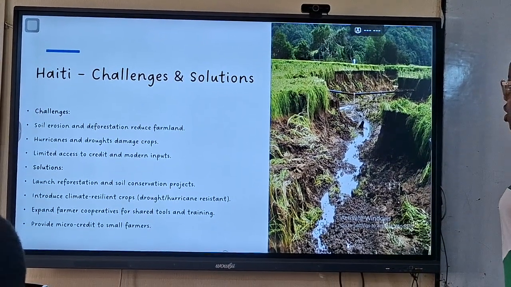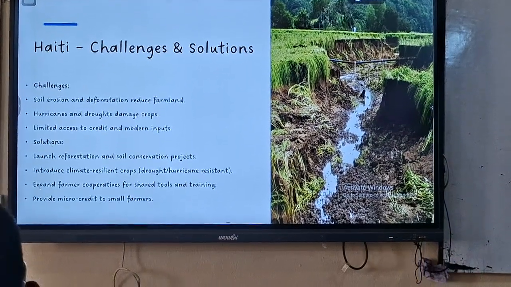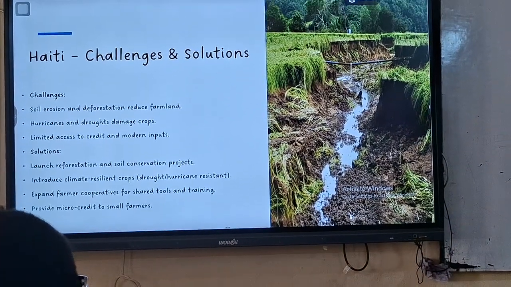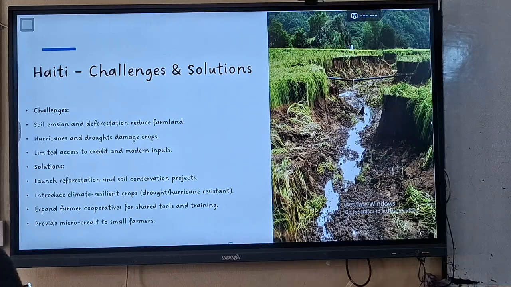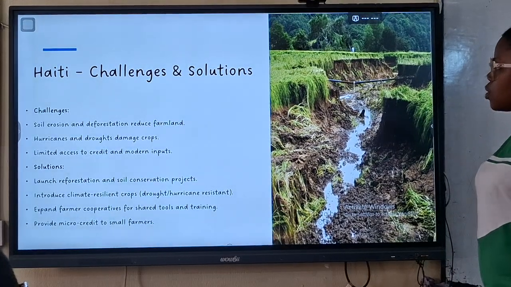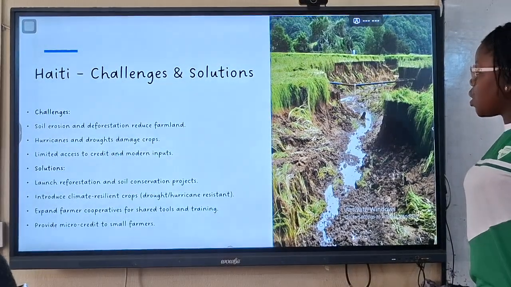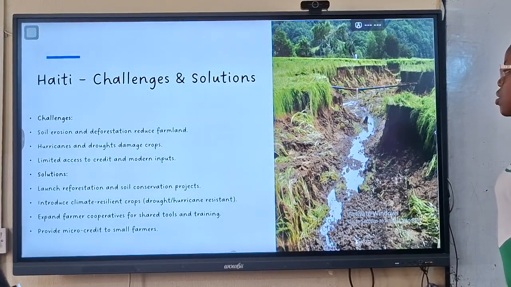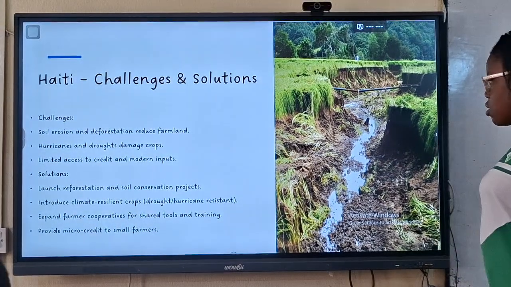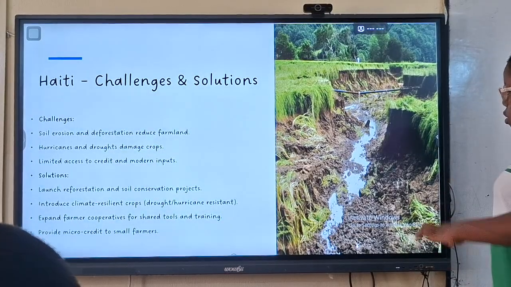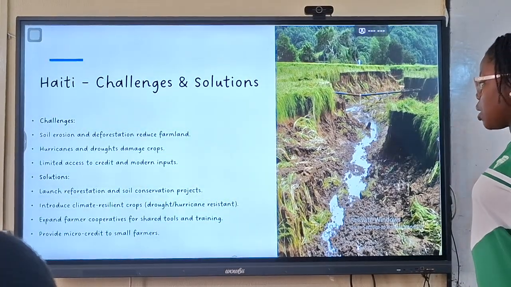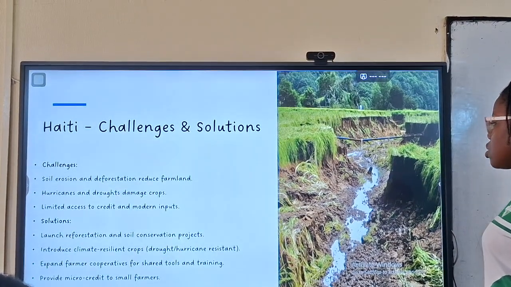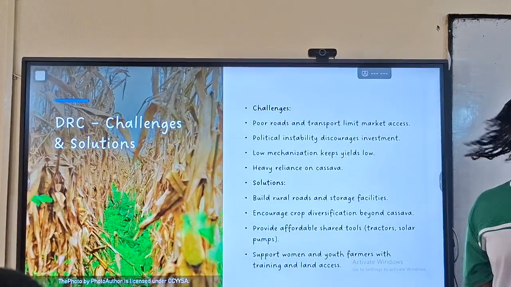Haiti challenges and solutions. Challenges: soil erosion and deforestation reduce farmland. Hurricanes and drought damage crops. Limited access to credit and other inputs. Solutions: launch reforestation and soil conservation projects. Introduce climate-resilient crops for drought and hurricane resistance. Expand farmers' cooperatives for shared tools and training. Provide microcredit to small farmers.